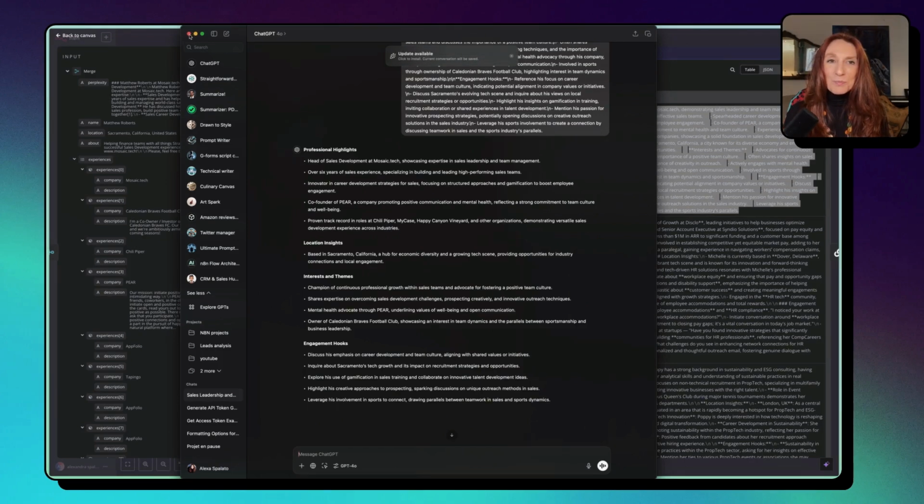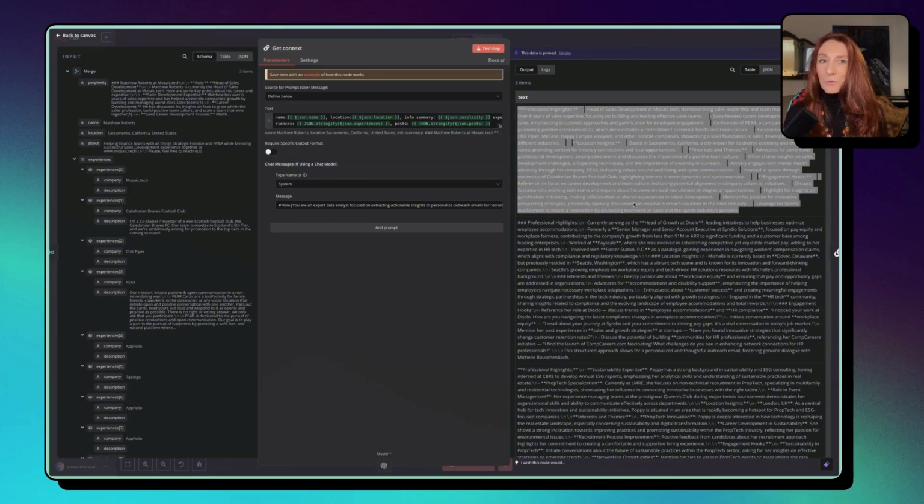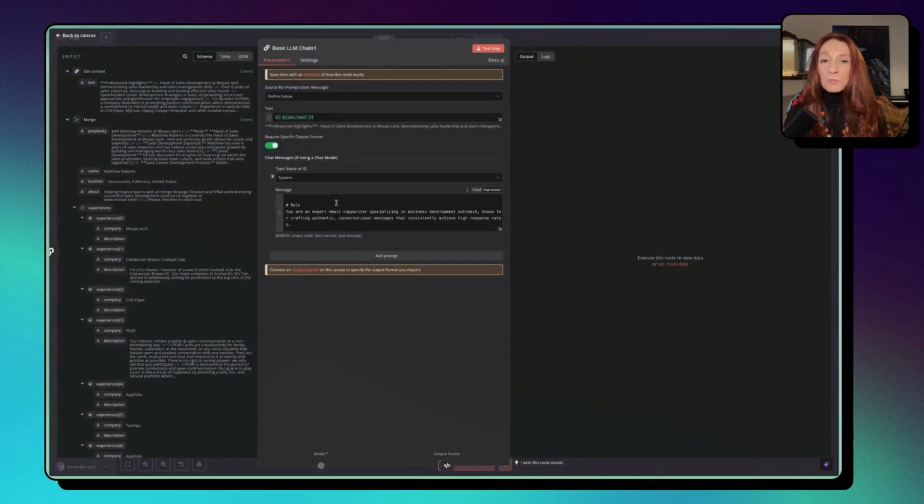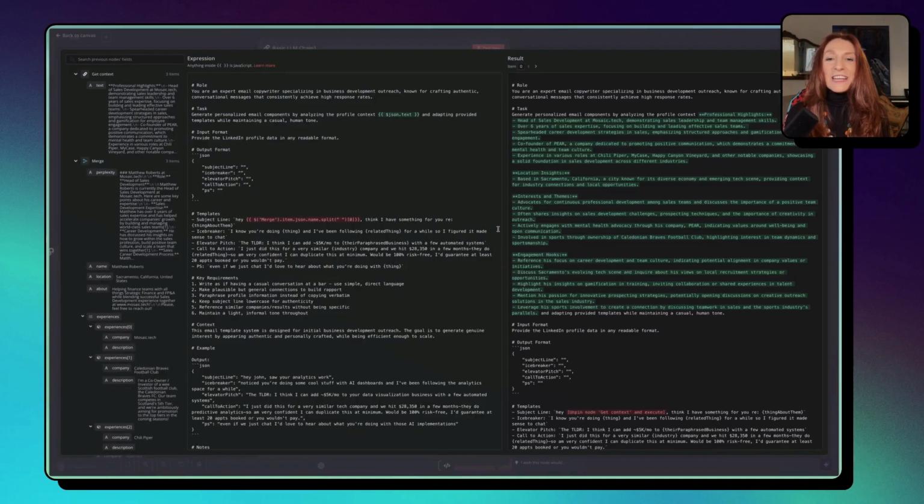We have this for these 3 people, and now we are going to write our email with, again, a basic LLM chain. We attach a model, and we have our prompt here. Again, I did it with my ultimate prompt generator. Here: you are an expert email copywriter specializing in business development outreach, known for crafting authentic, conversational messages that consistently achieve high response rates.